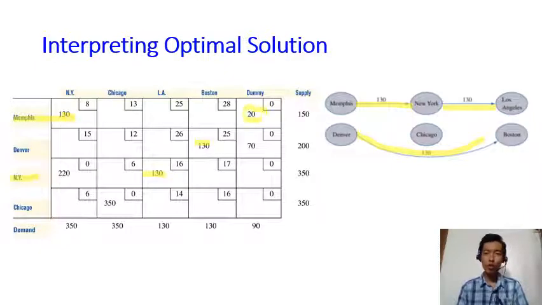Whatever value that you see in the dummy, or from a transshipment point to itself, you can just ignore them because they don't really mean anything in the real world. They are just something that we need to make it easier to find the optimal solution using the transportation simplex algorithm.